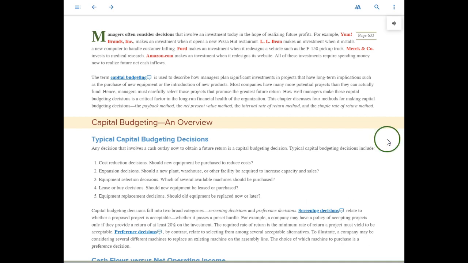They show you typical capital budgeting decisions, 1 through 5 down here. So the first couple, cost reduction decisions. Should new equipment be purchased to reduce cost? Number 2 here, should a new plant, warehouse, or other facility be acquired to increase capacity and sales? And then you can look at 3, 4, and 5, various decisions. So again, these are major decisions, and you want to make sure that the return you're going to get from these investments meets the kind of return on investment you would like to have.